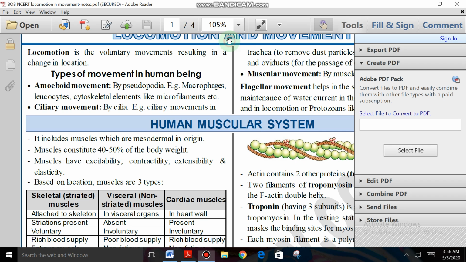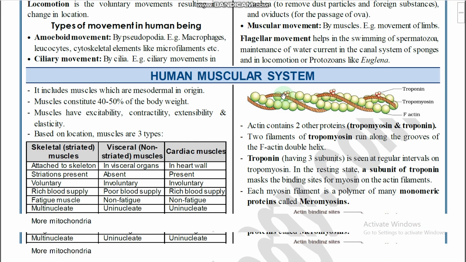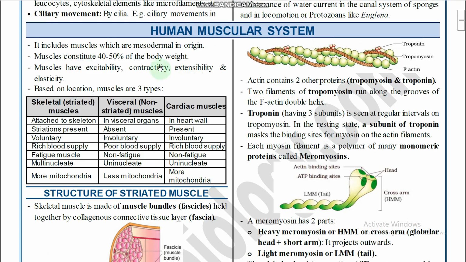Okay, right. These are the different types of movements and the examples. The most important topic is the different types of movements in the human body and examples, right? Okay, next one, human muscular system.